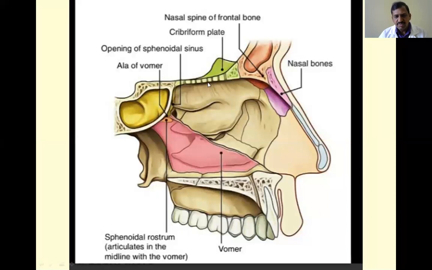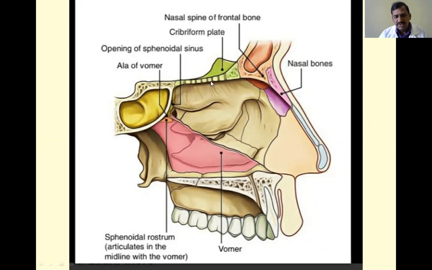and at the same time, the ethmoidal arteries also pierce this bone, and all these structures together make the bone sieve-like. That is why it is called the cribriform plate of the ethmoid bone. This area takes part in the formation of the roof of the nasal cavity, especially the intermediate part of the roof. So next, coming to the posterior part. This part of the roof of the nasal cavity is clinically very, very, very important.